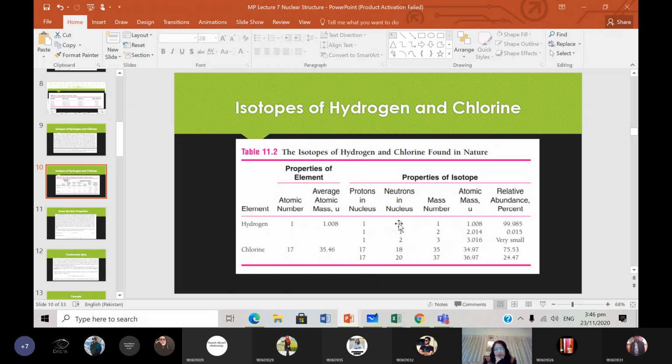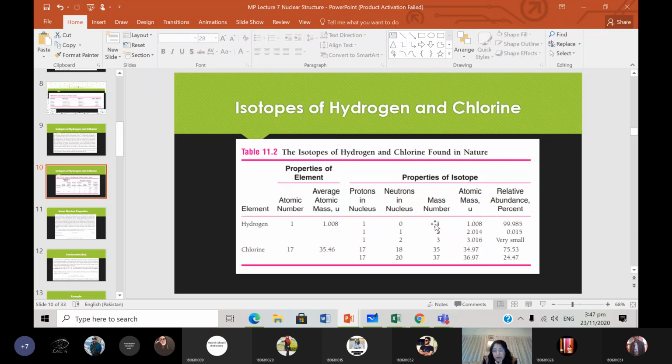Neutrons in the nucleus: 0 for hydrogen, 1 for deuterium, and 2 for tritium. And 18 for chlorine-35, and 20 for chlorine-37. These are the two isotopes of chlorine, and these are the number of neutrons they would have. So the mass number will be 1 here, because the mass number is given by the number of protons plus the number of neutrons. Here it's 2, here it's 3, and here it's 35 and 37.